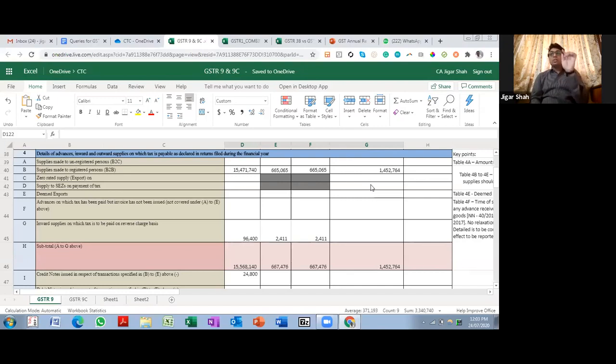Once again, the golden rule is if the tax is paid in the same year. So if 1819's tax is paid in 1819, it will go in table 4. If 1819 tax is not paid so far, and you are going to pay after filing GSTR 9 through DRC 03, it will go in table 4. And if there is a tax of 1819 which is paid in 1920, it will go in table number 10.